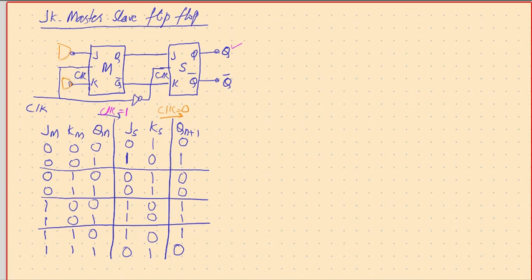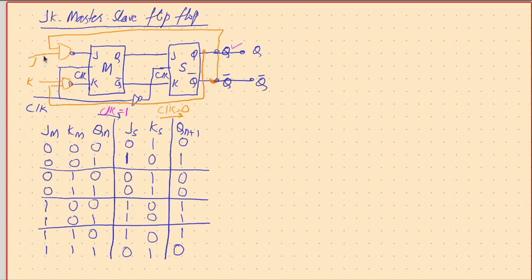So we give J here, and K here, and this comes from Q bar, and this one comes from Q. So that's the final version of the master slave JK flip flop, that is Q, and this is Q bar.